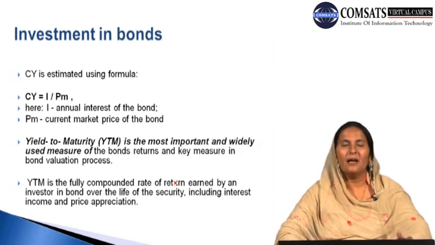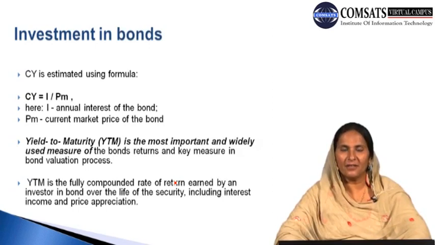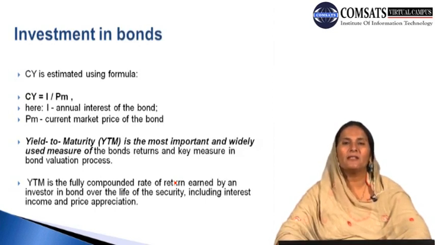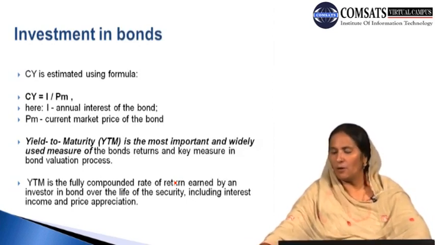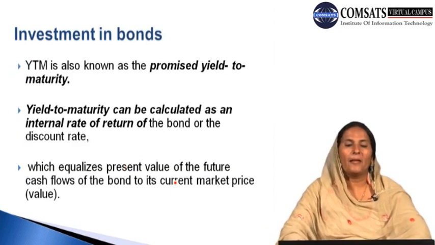So it is the aggregate computed rate of return which the investor can earn from the purchase of this particular type of bond, and this also includes the income in terms of the rate of interest on the bond and the price appreciation, that is, how much the prices of the bonds have increased over the time period until maturity for which it is held.